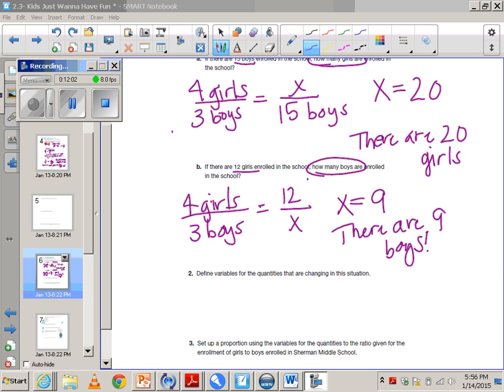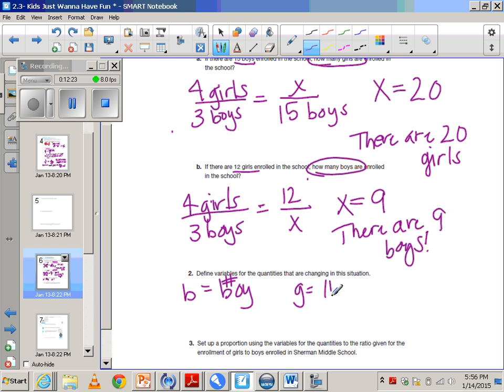All right, so hopefully you got those right. The next problem asks us to define the variables for quantities that are changing in this situation. Well, the 2 quantities that have changed in A and B are boys and girls. So let's use B for boys, and that's like the number of boys. And then G is the number of girls.